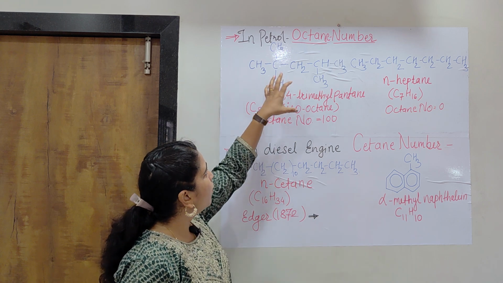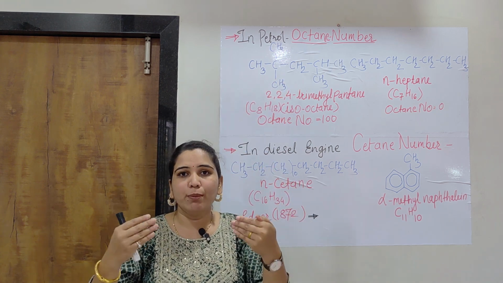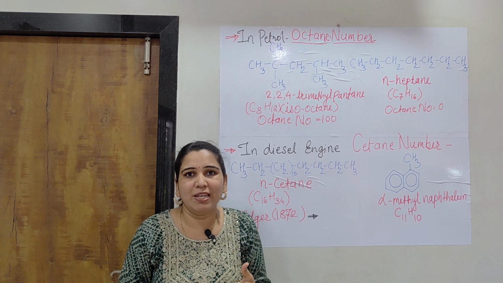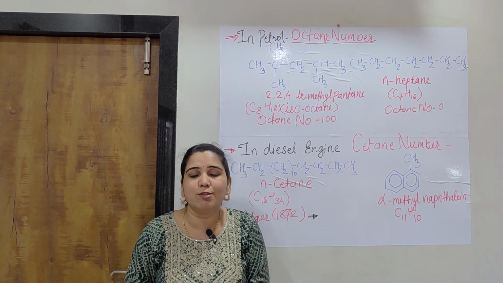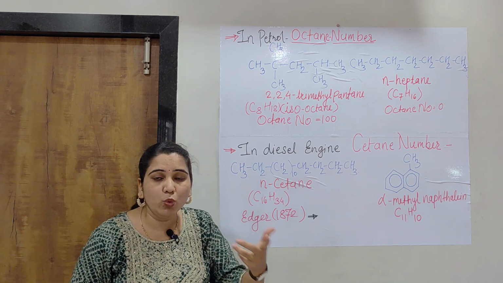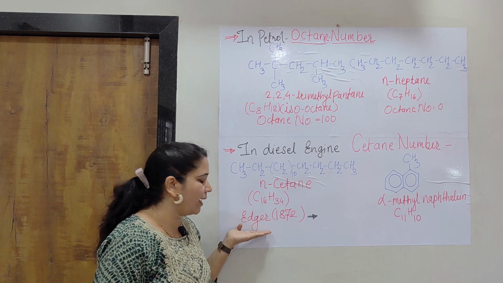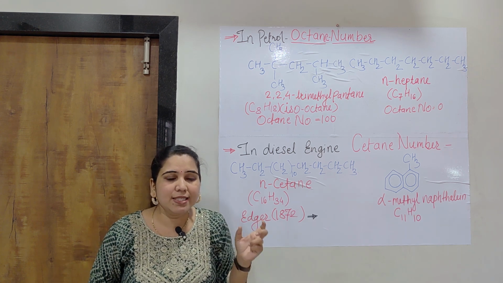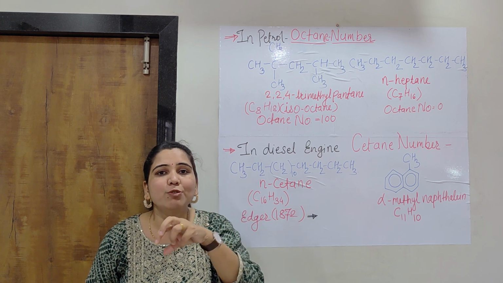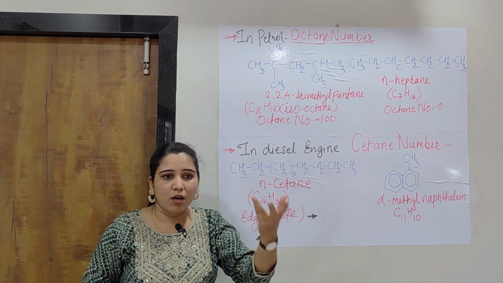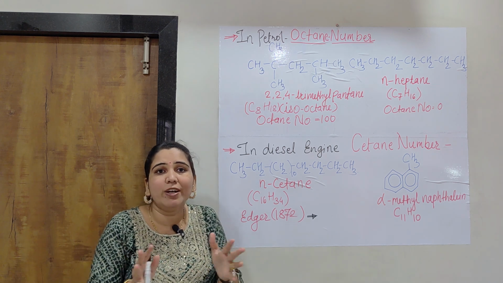When the improvements and developments in engines and vehicles were going on, in 1872 a scientist named Edgar saw that the fuels used in the gasoline engine and the diesel engine were different.